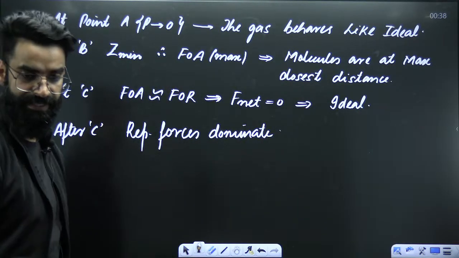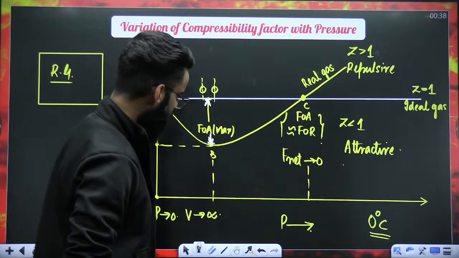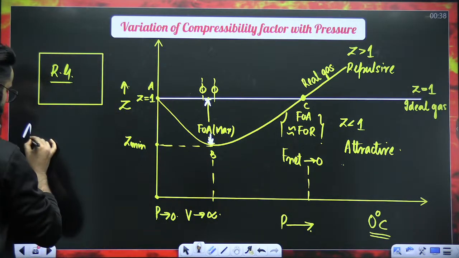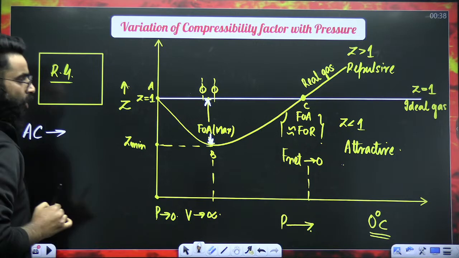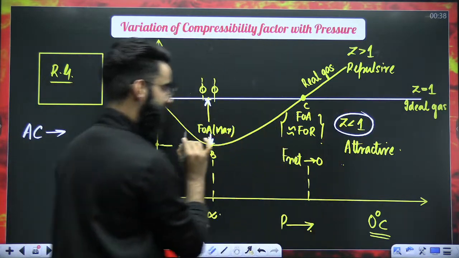Repulsive forces dominate between the gas molecules, right? Okay, one question if I ask you, in the region A to C, which forces dominate? The A to C region lies in the Z less than 1 region.